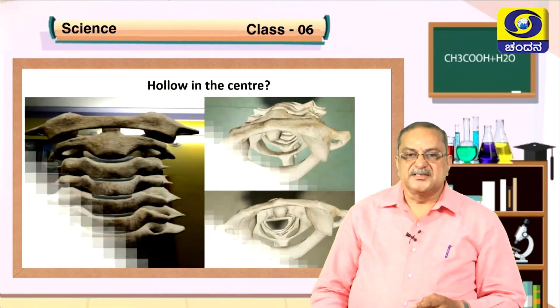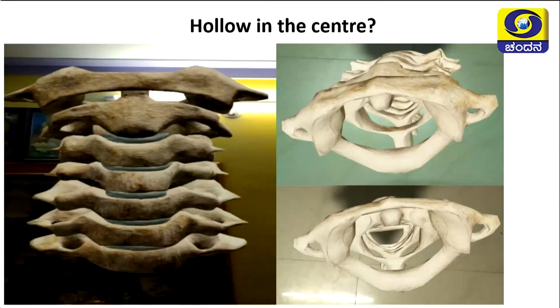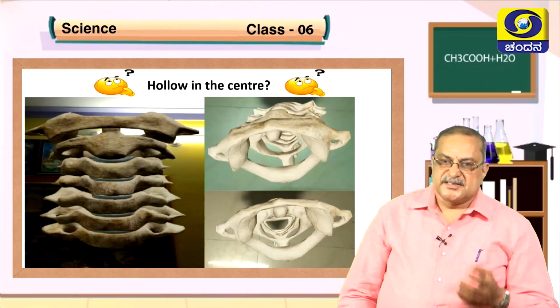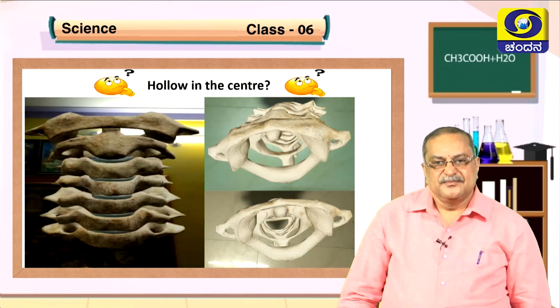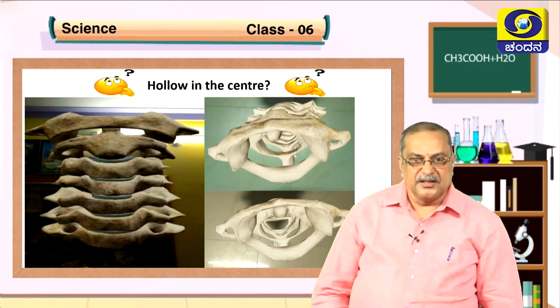This is hollow in the center. Hollow means inside nothing is there, no? Hollow in the center. This is a single bone I am showing. A single vertebra you can see is hollow in structure. One above the other they are stacked. Total 33 are there, hollow in the center. Why is it like that? For what purpose is it hollow?